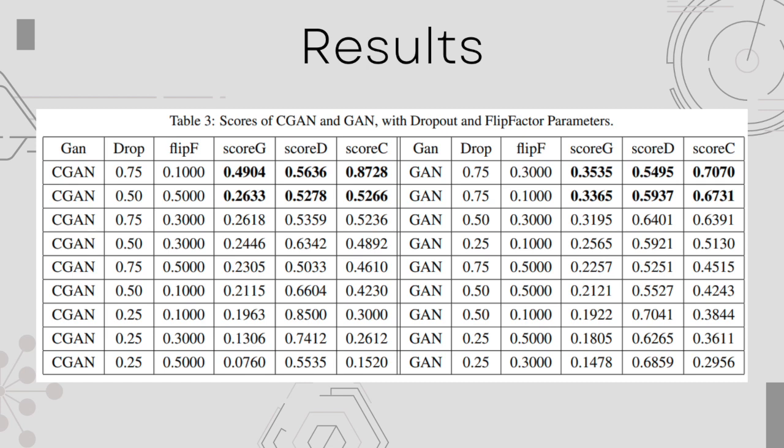And dropout of 0.75 and flip factor of 0.10 resulted in a combined score of 0.6731 by GAN again. Despite the values 0.8728, 0.7070, and 0.6731 of the combined scores being high, these results are not enough to attest to the quality of the new images generated and the ability of the discriminator in the classification.